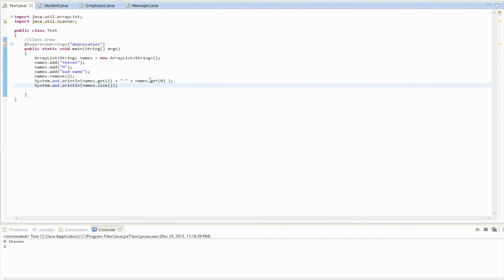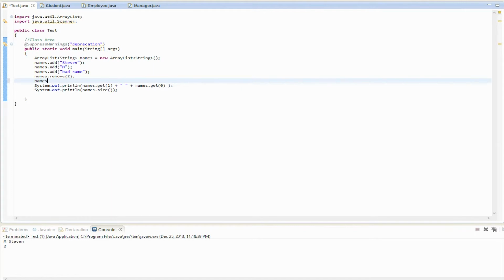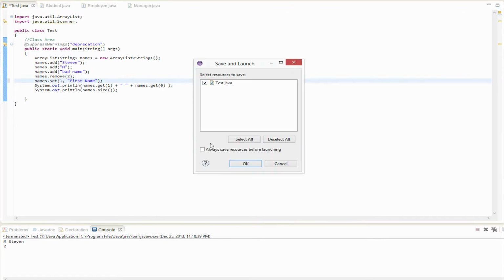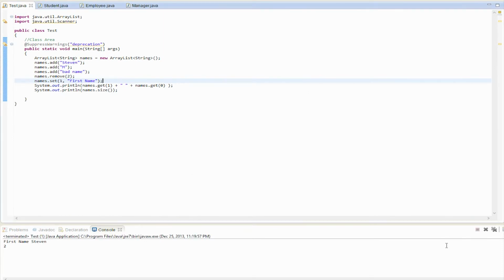And then you could change it. I want to do names.set 2, and then change it to what, so index number 2, actually I want to do index number 1, and I want to change that into last name, or first name. So basically what's going to happen is that it's going to change M to say first name, and then it's going to display this first and then this, which is going to look like that. So that's basically how to do ArrayLists.